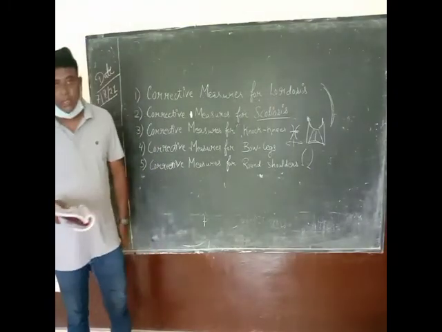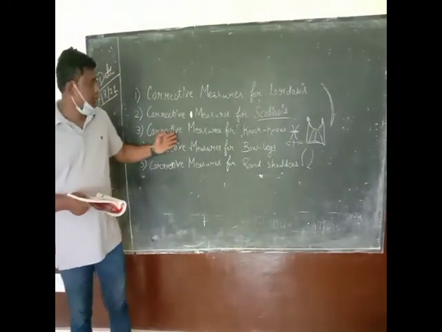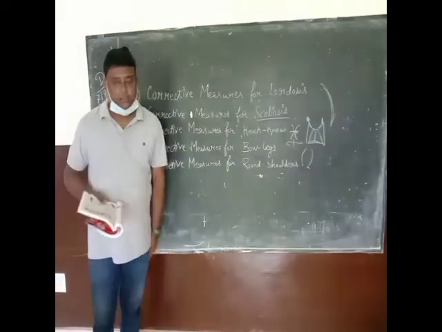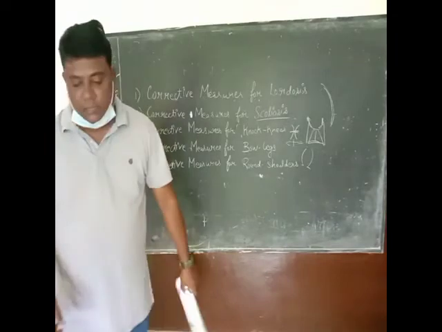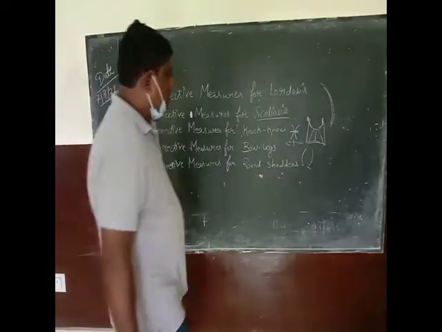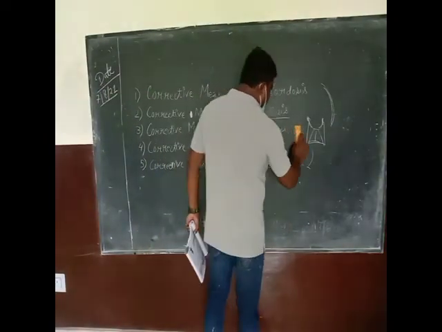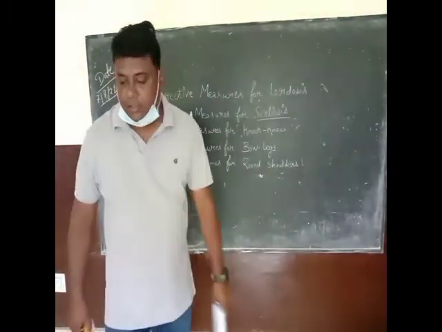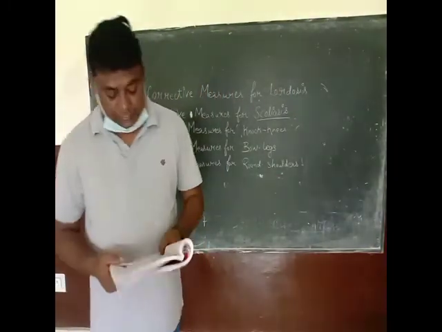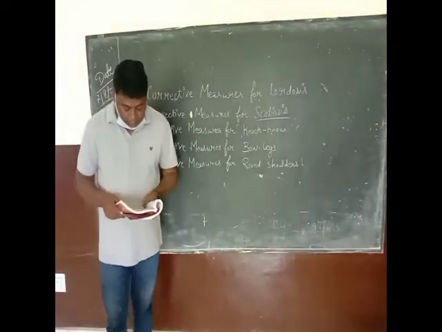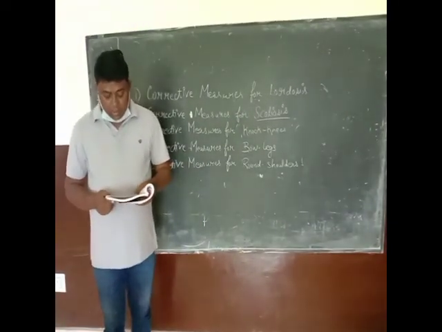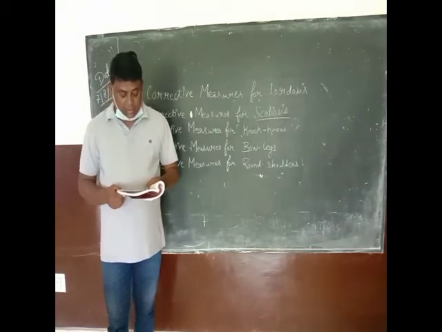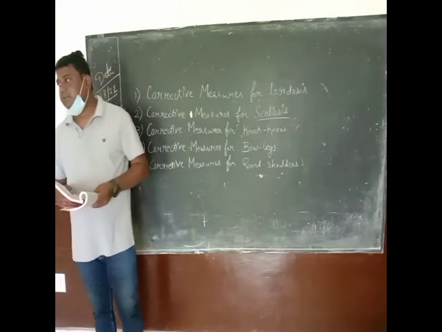Okay. Now, third is corrective measures for knock knees. Okay. Corrective measures for knock knees. And you know, knock knees cannot be corrected through exercise during later childhood and adulthood.